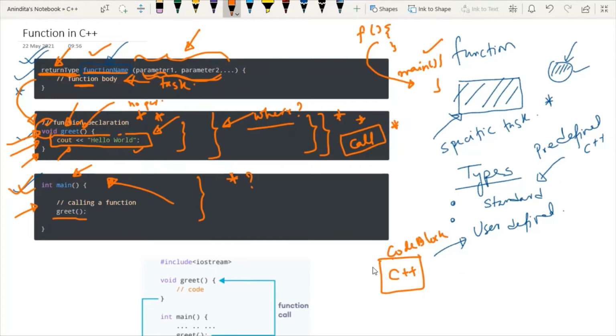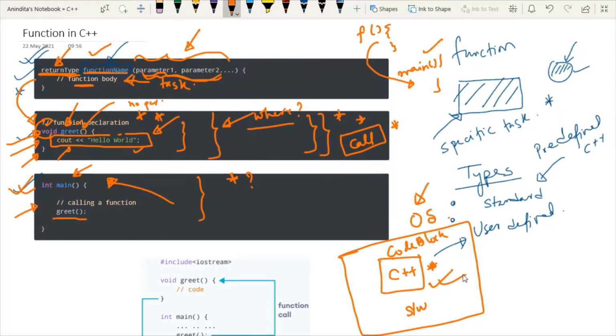Now try to understand this particular software will reside upon the master control program, which is known as the operating system of the device. So what is the role of the operating system? This operating system is responsible for performing some internal activity such as file management and memory management. So whenever we start executing this code, the main function is called first. And within the main function, we have to call the user defined function.